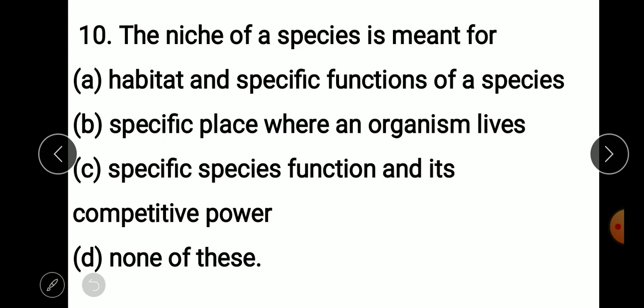So the niche of a species is meant for habitat and a specific function of a species. So the answer here is A.